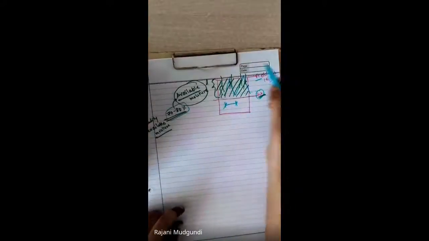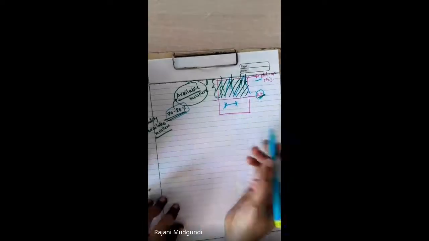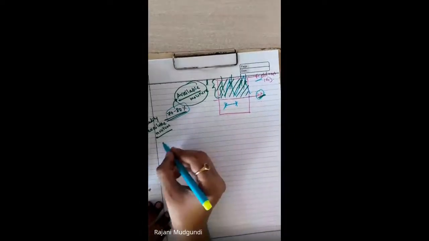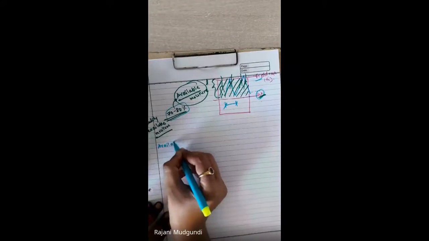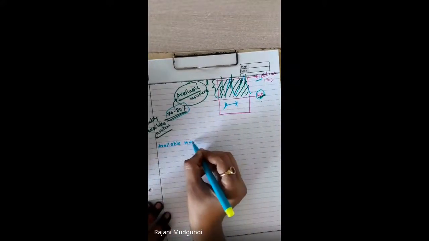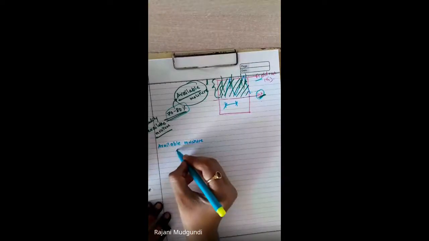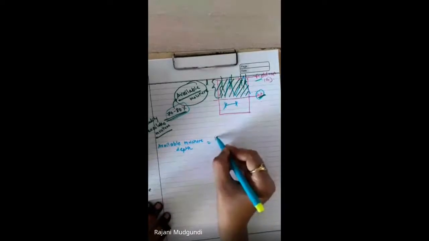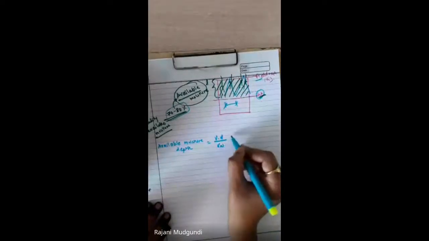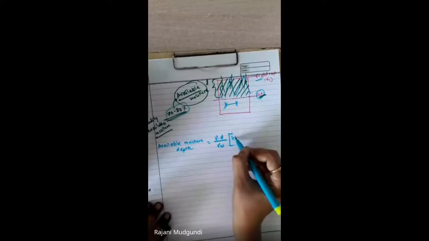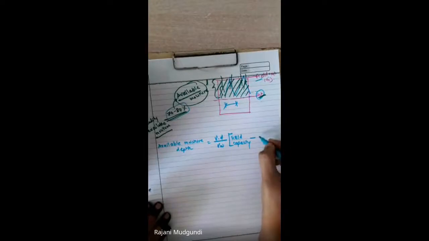Now, as I said, available moisture will be the difference between these two. We can write the earlier formula in a simplified form: available moisture depth is equal to gamma into D by gamma W, into field capacity minus wilting coefficient.